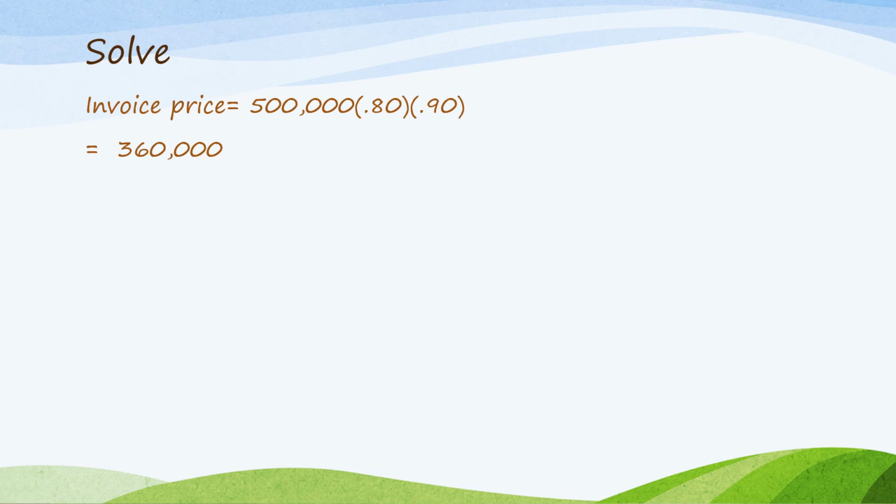This is the amount that should be recorded as the value of the sales on the books of the seller and the value of the purchases on the books of the buyer. Now compute the cash discount if the amount is paid within the discount period. 360,000 invoice price times the 2% cash discount, so the cash discount is 7,200 pesos.